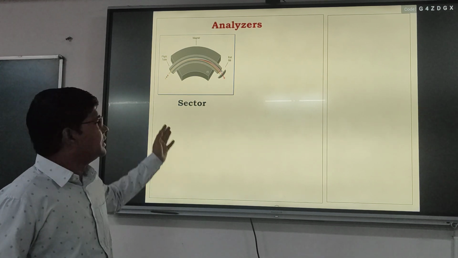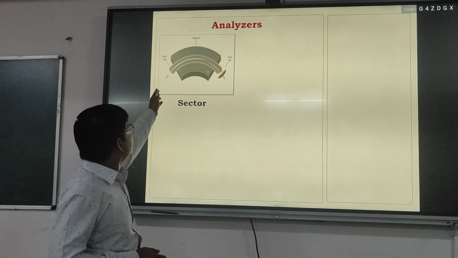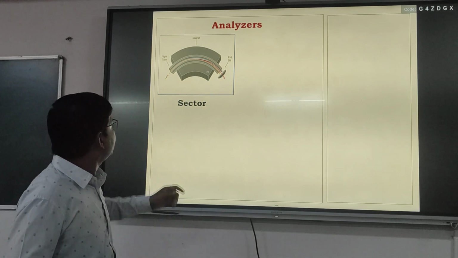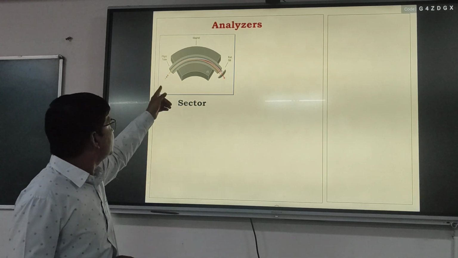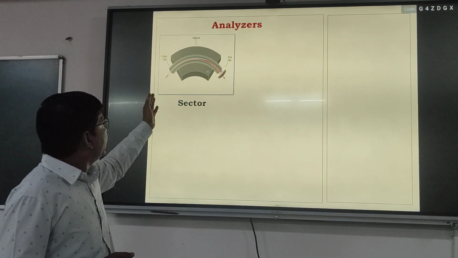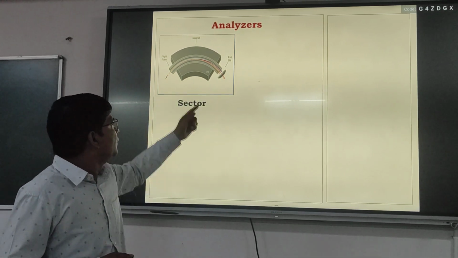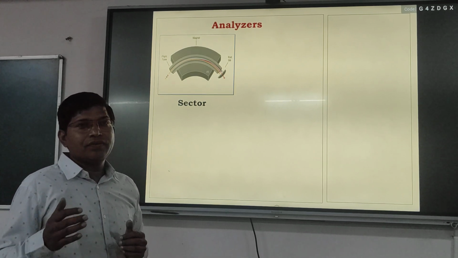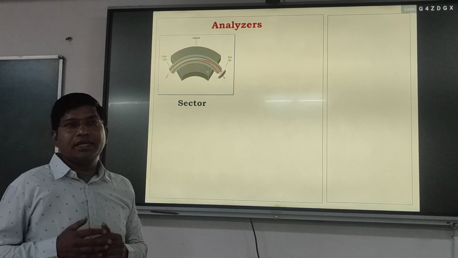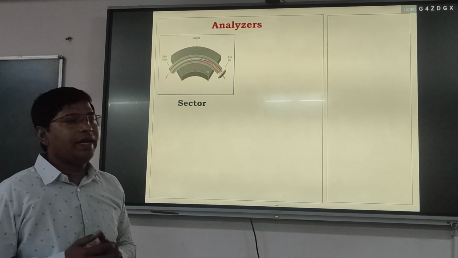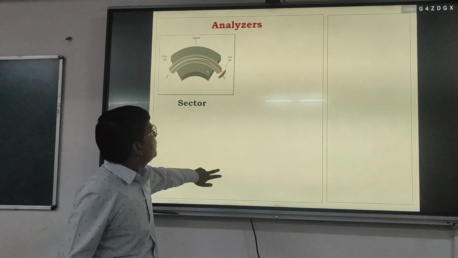When the molecules get ionized in the ionizer, they pass through the magnetic field, and only those ionized molecules will reach the detector whose frequency is the same as the frequency of the applied magnetic field. So this is the working principle of a sector mass analyzer.